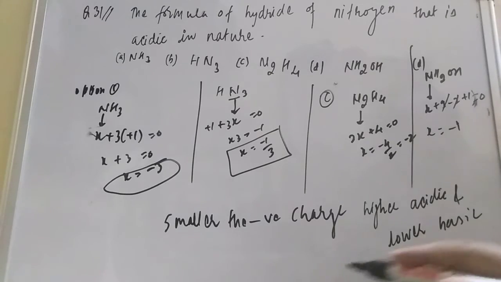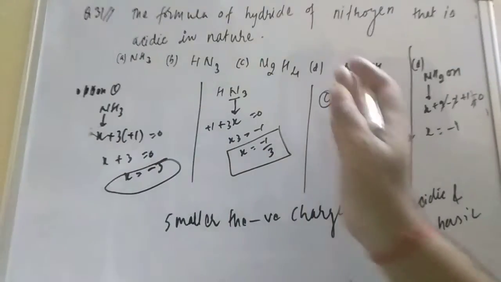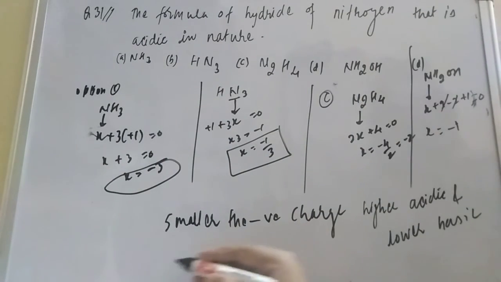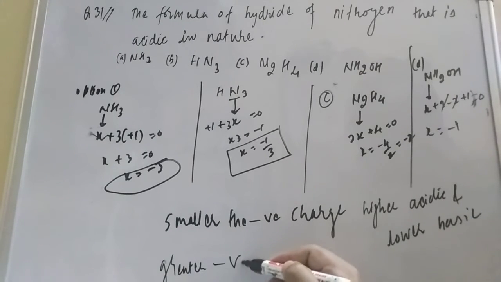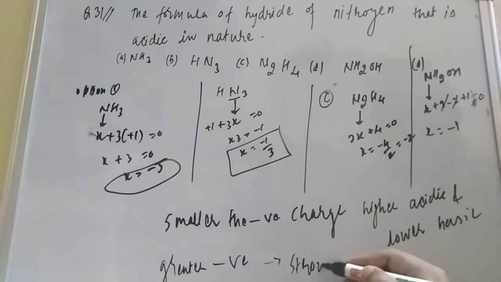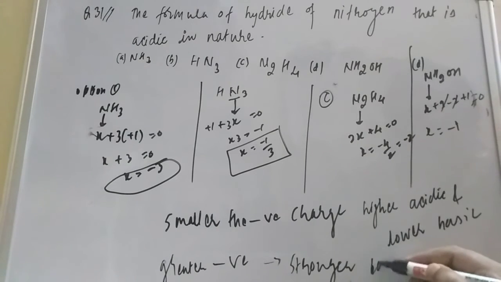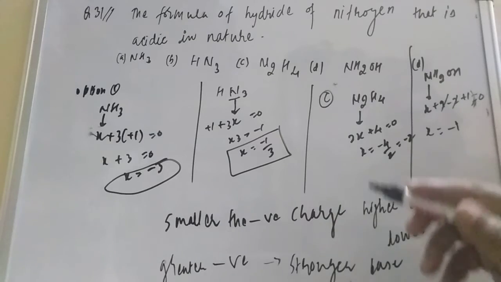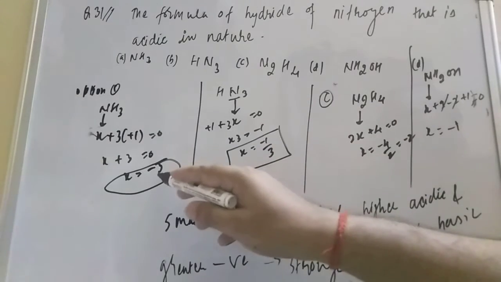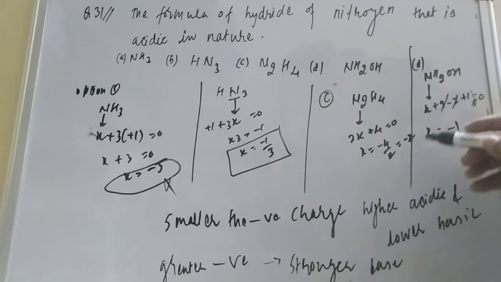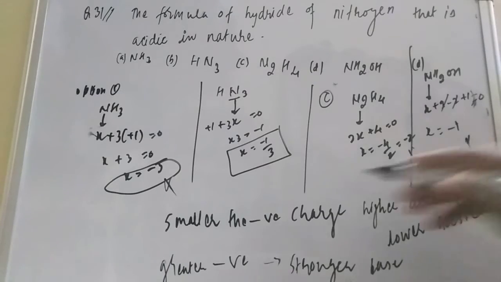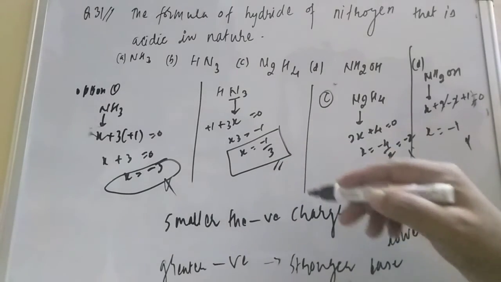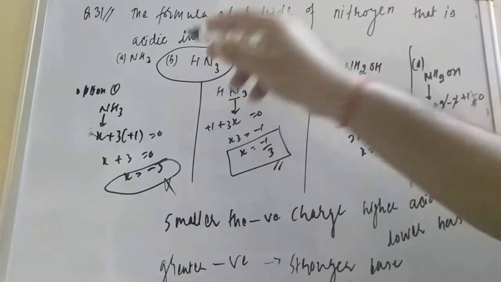I am deriving the same thing, because they are all negative charges. The greater the negative charge, the stronger the base. Dear friend, see which option has the smaller value of negative charge. This one is minus 3, wrong. This one is minus 2, wrong. So the smaller negative is minus 1 by 3. So option B is the correct option.